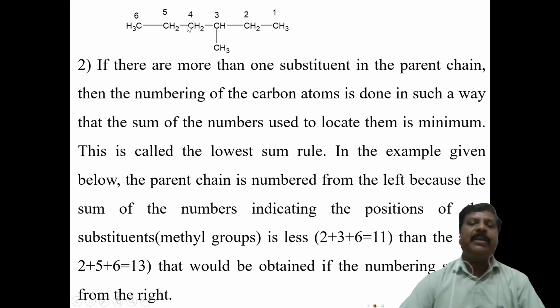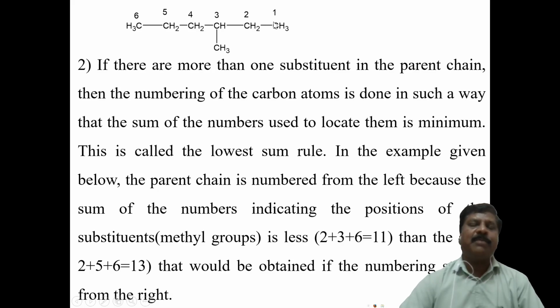Here, selecting the longest carbon chain means 1 2 3 4 5 6. If you take 1 2 3 4 and 5, this is not the longest possible chain. This is the longest possible chain, and the methyl group acts as a substituent.